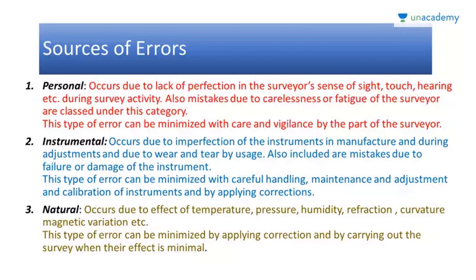Instrumental error can be caused by imperfection of the instrument in manufacturing and during adjustment, and due to wear and tear by usage. Also included are mistakes due to failure or damage of the instrument. This type of error can be minimized with careful handling, maintenance, adjustment and calibration of instruments, and by applying corrections. Natural error can occur due to the effect of temperature, pressure, humidity, reflection, curvature, magnetic variation, etc. This type of error can be minimized by applying corrections and by carrying out the survey when their effect is minimal.